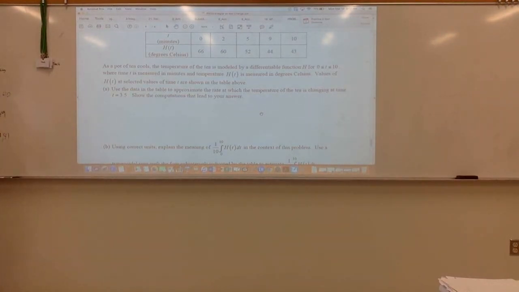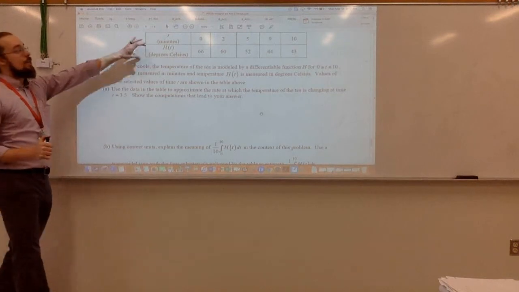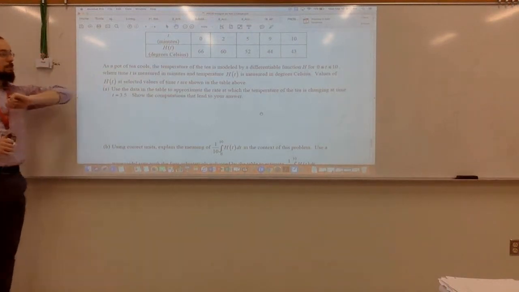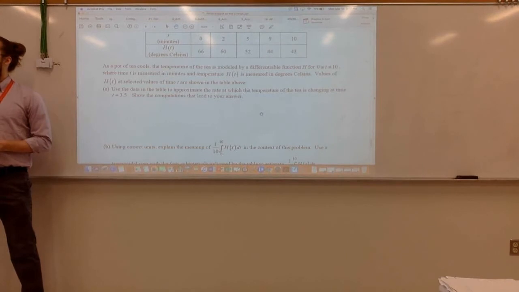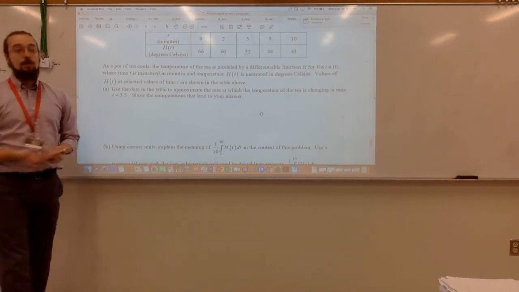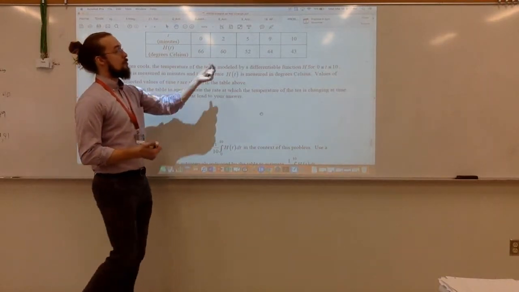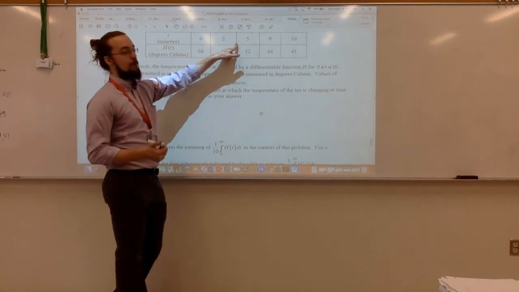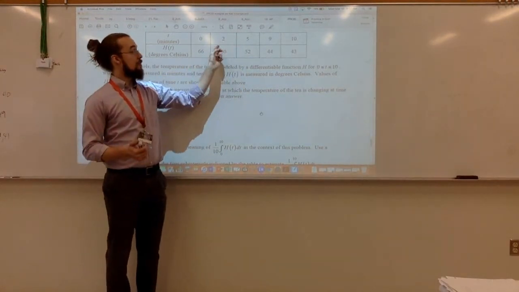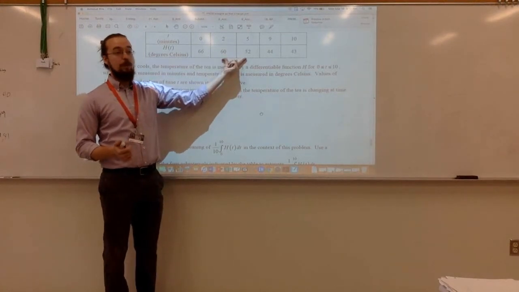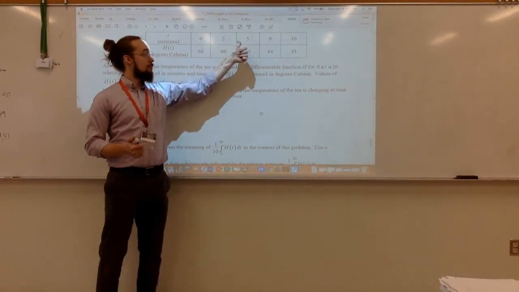We don't want to integrate here. So this h of t just tells me the temperature. If I want the rate, I would want the derivative of that, and I would want the slope. So if I want to approximate the slope at t equals 3.5, I just want to find the slope between these two coordinate points, right? Between 2, 60 and 5, 52.